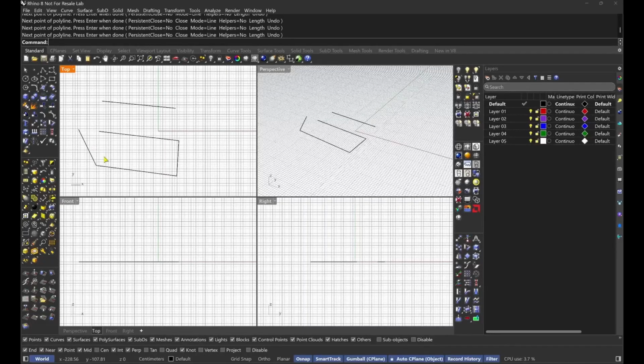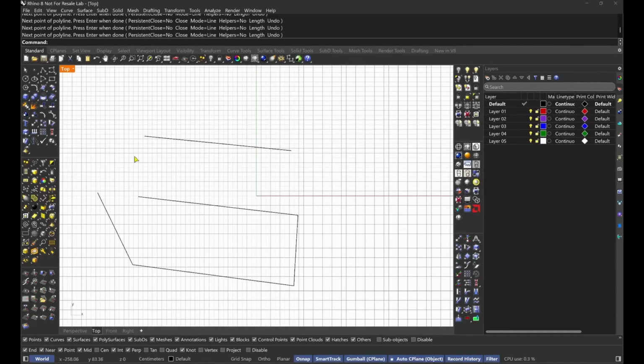So another question. I see that the viewport is just too small for me to look at, and it's not convenient to see if there are so many details in it. So how do I maximize the viewport? To maximize a viewport, just double-click the name of the viewport, for example, top or perspective. This will make that view take up the entire window. Would you like to try that? Yeah, and it's done. Great.